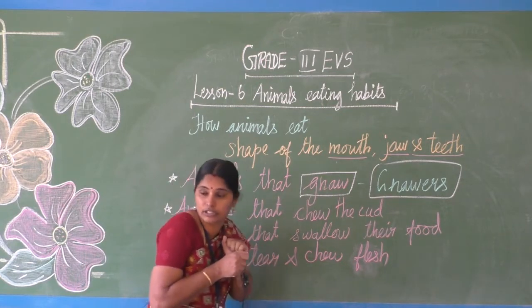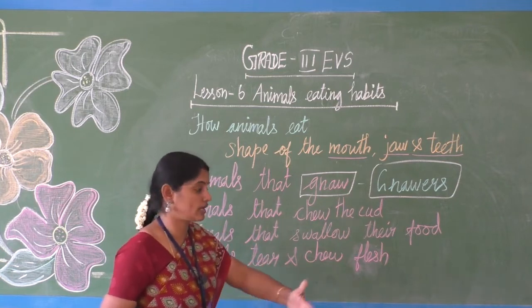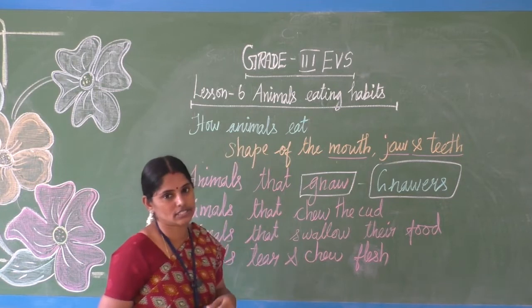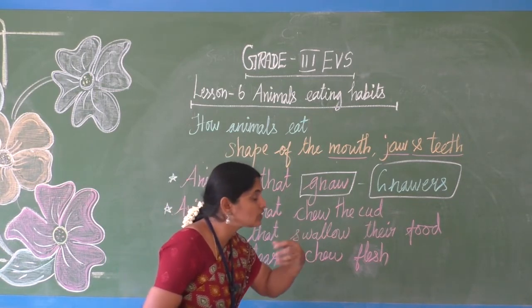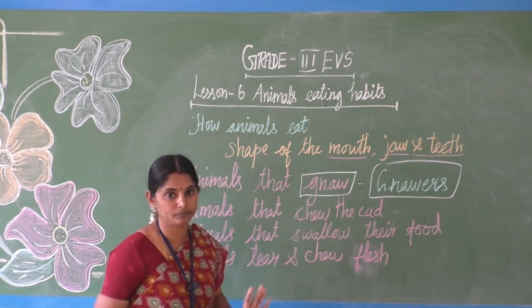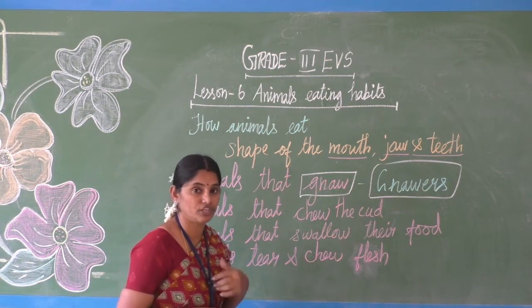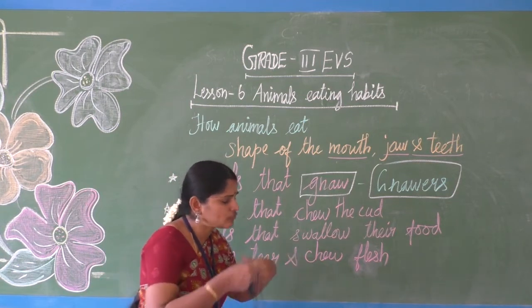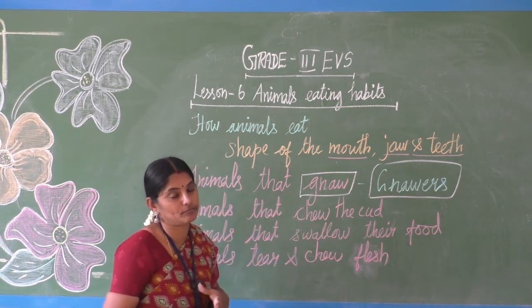It takes the grass or any plant that we serve to them and eats very fast, but it won't send the food directly to the stomach. A cow has 3 stomachs. We have only 1 stomach, but a cow has 3. It eats very fast and stores the food in the first stomach itself.